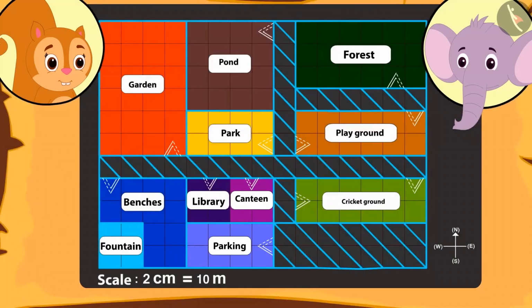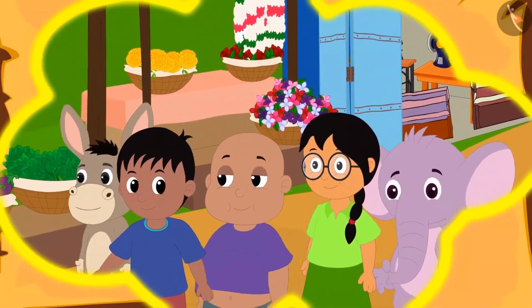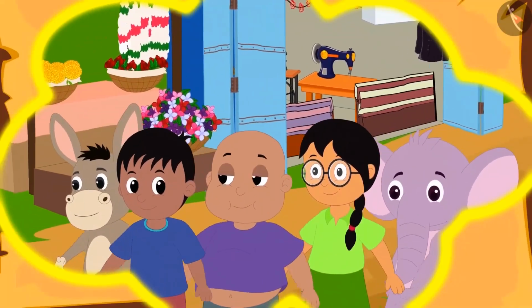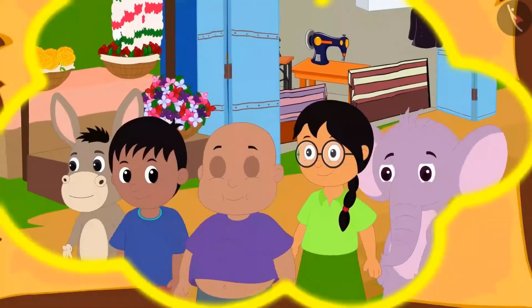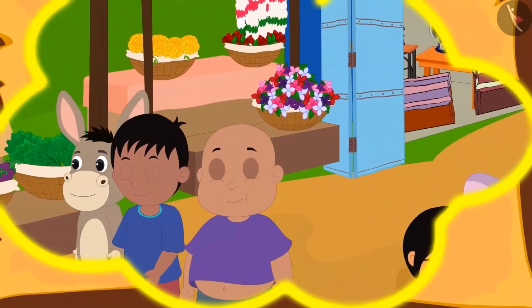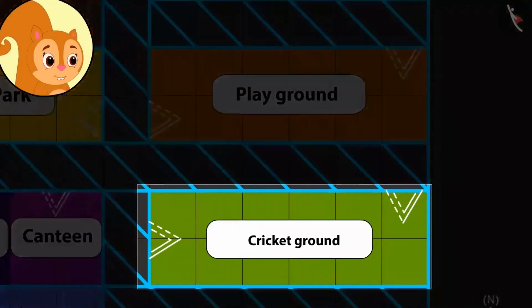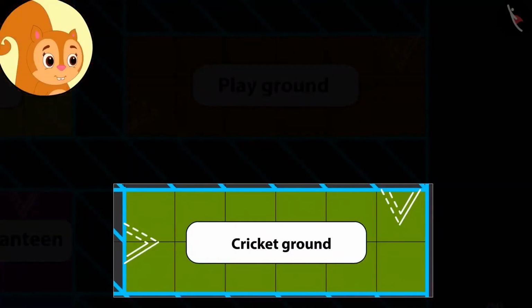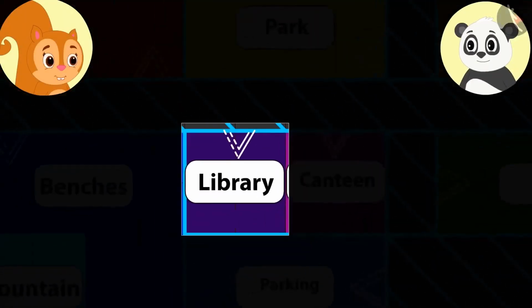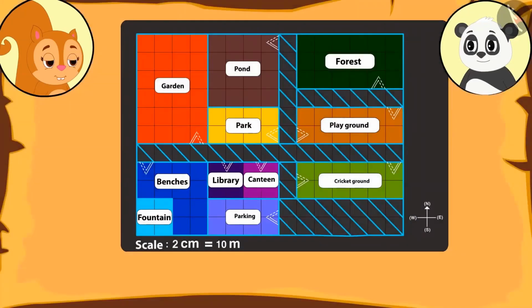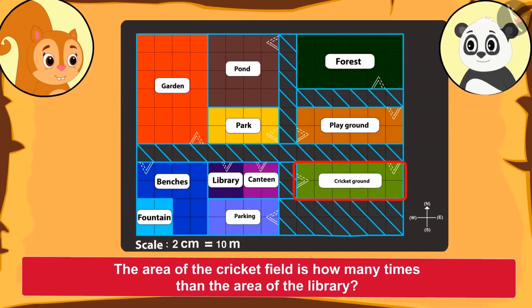Kids, can you see the compass that is made on the map? Everyone walked towards the north and reached the canteen. There they had some delicious food. Some of them went towards the cricket ground and some came to the library to check out the exhibition. Chanda was surprised to see the cricket ground on the map. She told Golu how the library looked much smaller than the cricket ground. So can he tell her the area of the cricket ground is how many times that of the library?